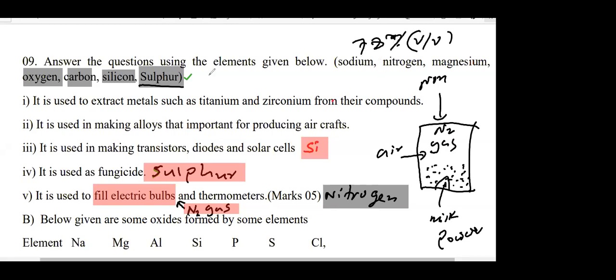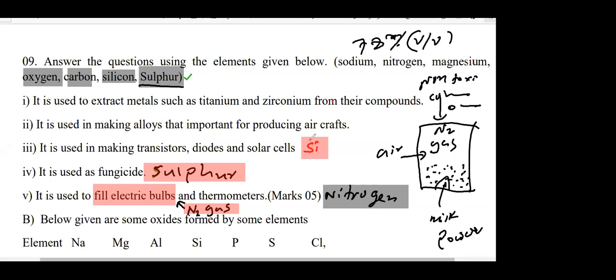So you can't breathe only oxygen. Sometimes people store oxygen cylinders even in the COVID situation, but that is clinical oxygen. You can't just inhale pure oxygen, you will die. Nitrogen is a non-toxic, colorless, odorless gas. So when you open the packet, you don't even know whether it's there. It goes to the atmosphere.